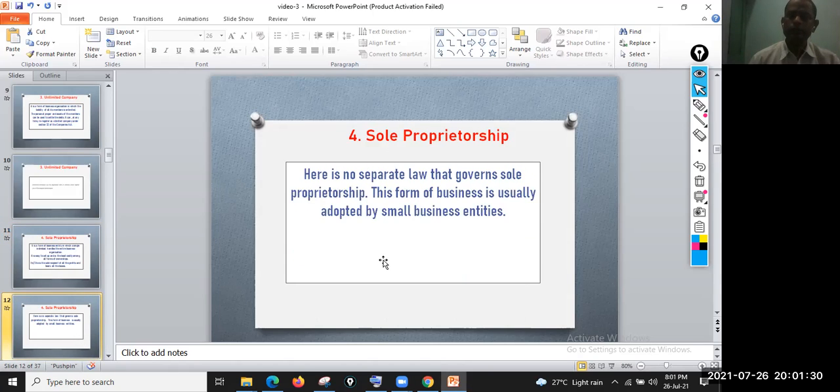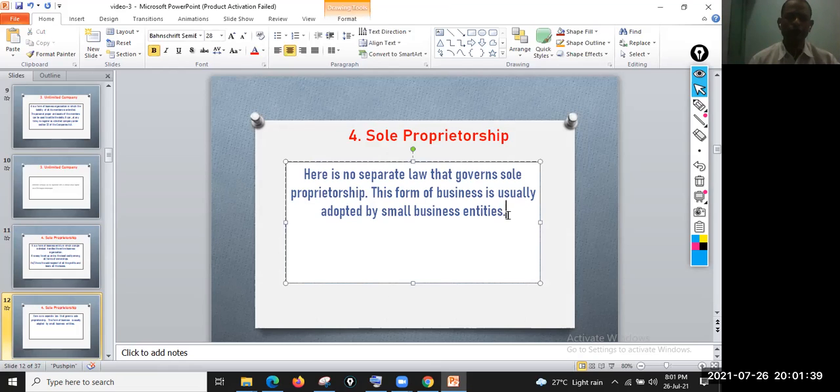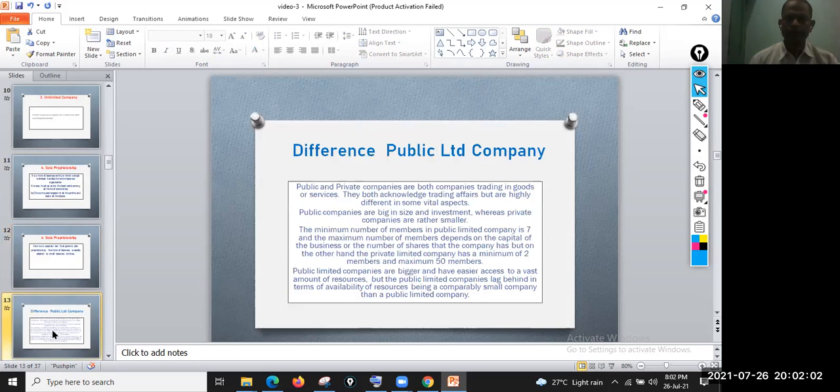Also, there is no separate law that governs sole proprietorship. This form of business is usually adopted by a small business entity. When you are going to set up a small business, one person can start his or her business. This is for sole proprietors, for small businesses.